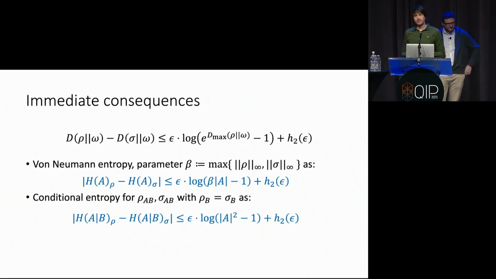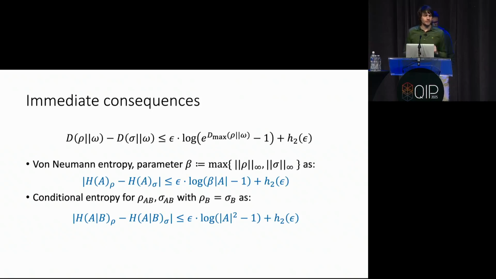And then for the conditional entropy case, you see the state omega is the same in both relative entropy terms. So we have to restrict to the case where the marginals of rho AB and sigma AB are actually equal. But for that case, which is already a highly non-trivial case that people previously thought about, we again get back a tight relation.